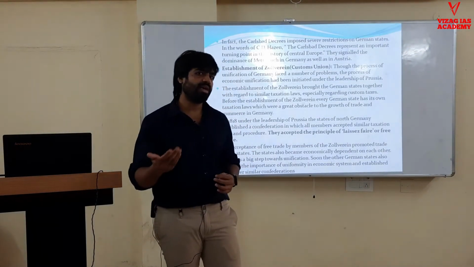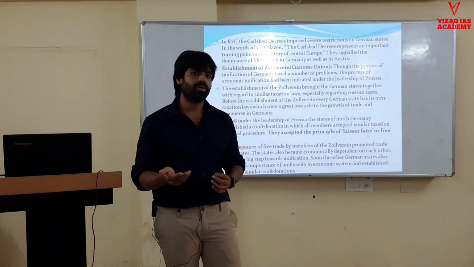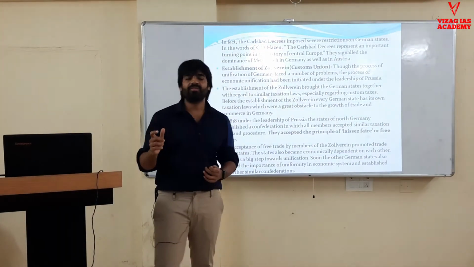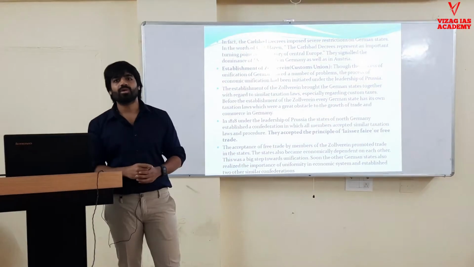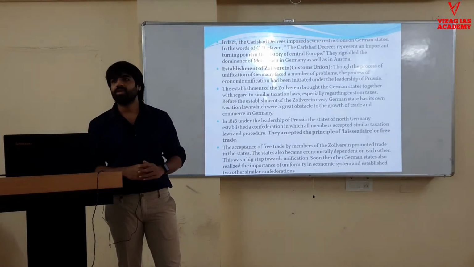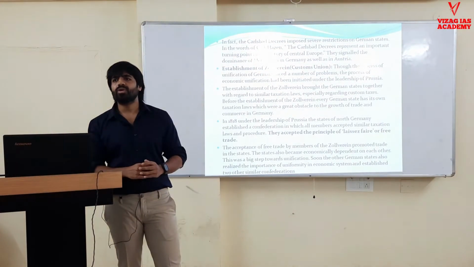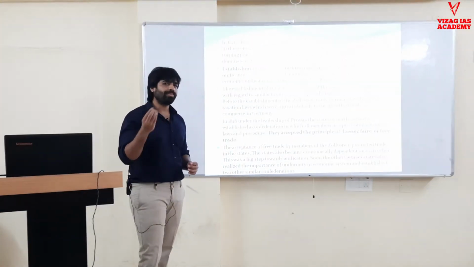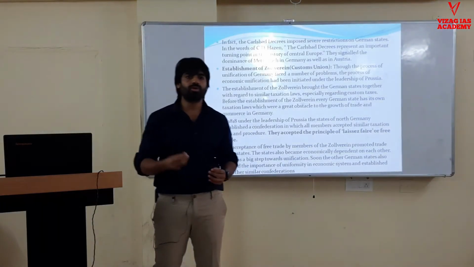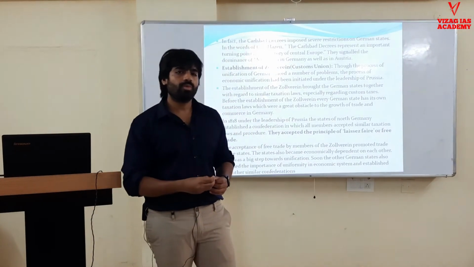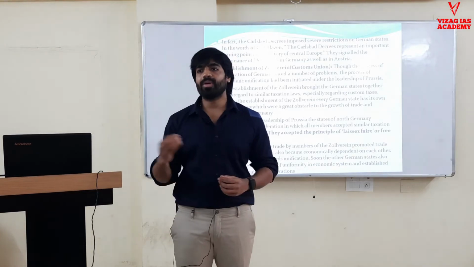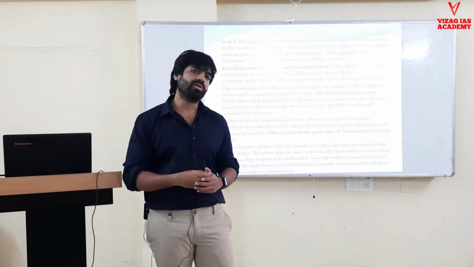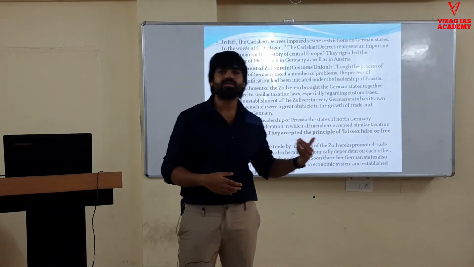They saw that free trade would promote their economic interests. So initially Prussia and three more states formed this Zollverein, the economic union. Many states were skeptical about what was going to happen, because they were not sure. So they stayed away, and in fact propagated against it and formed their own unions. But this proved to be a bigger success than anything else.